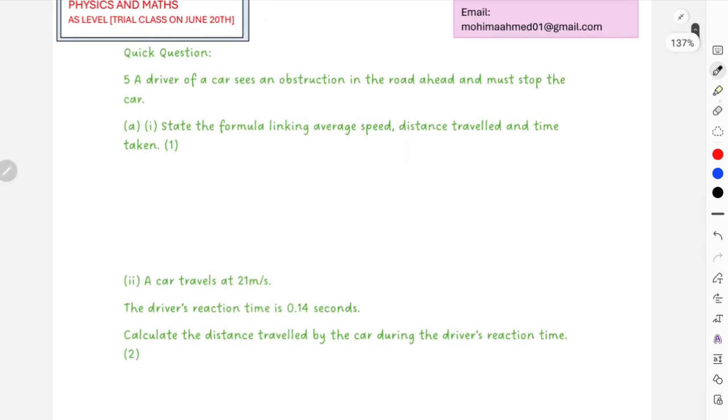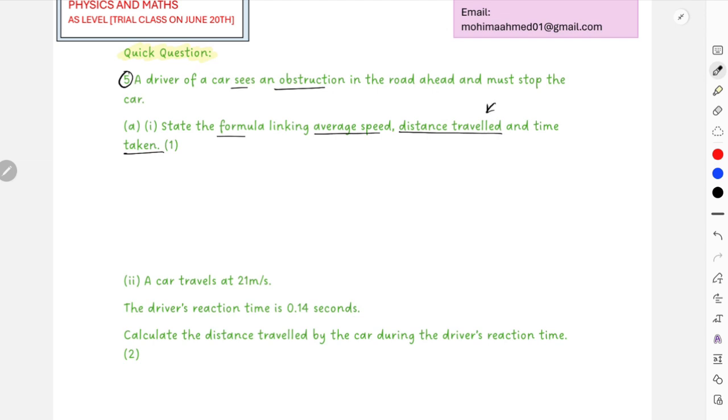Now over here, this is a quick question. It says this is question 5 from a recent question paper. So this is just the question number over here. It doesn't indicate anything and is not involved with the question. Okay, it says that a driver in a car sees an obstacle on the road ahead and must stop the car. State the formula linking average speed, distance travelled, and time taken. Oh wait, sorry, travelled actually has the spelling with a double L, right? My bad.